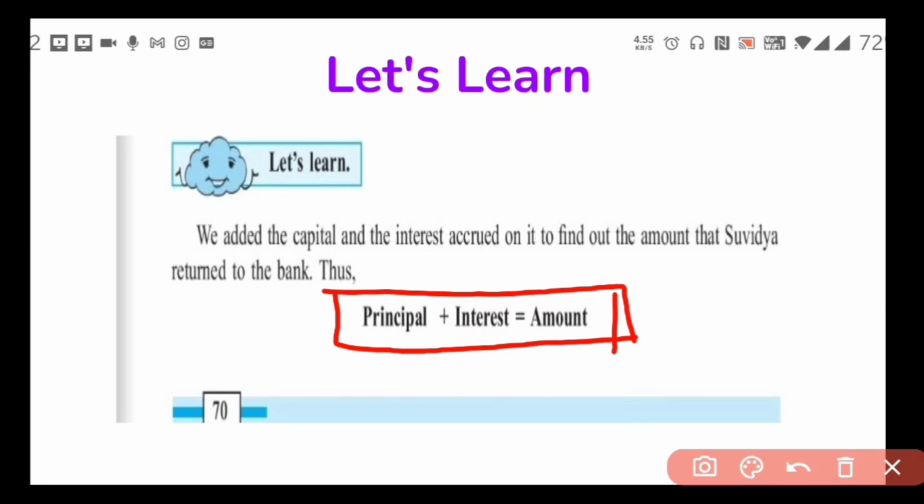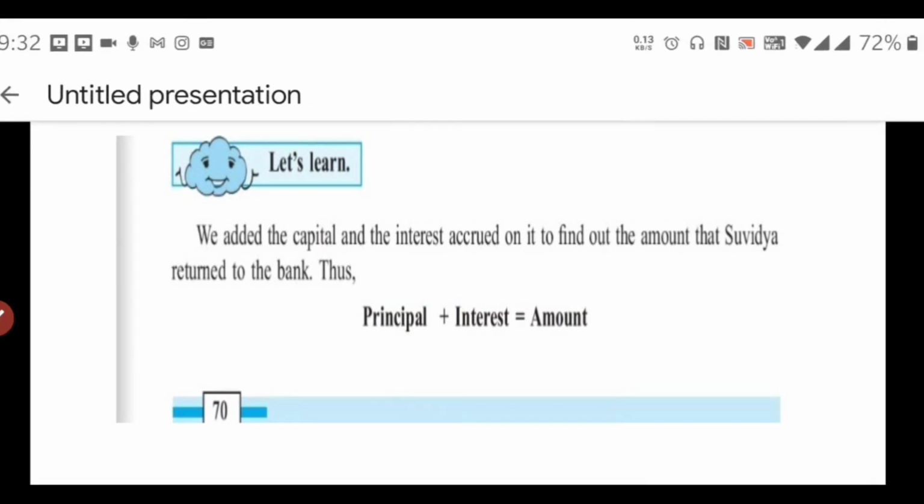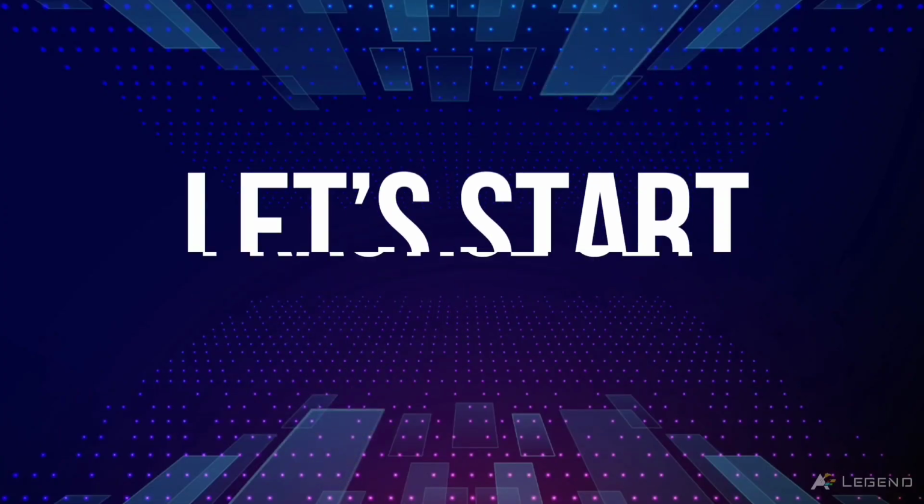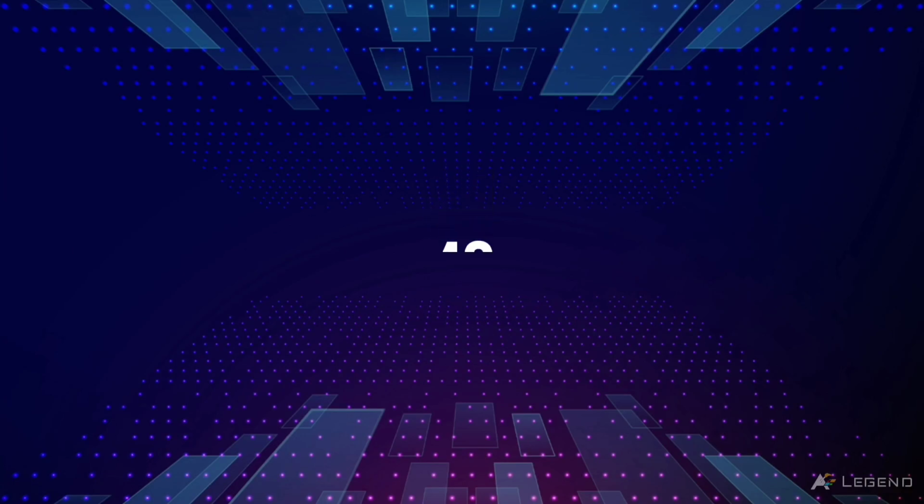One more formula which we are going to use is the total interest formula. I is equal to P multiplied by R multiplied by N upon 100, where P is the principal, R is the rate of interest, and N is the time in years. So this formula is also a very important formula from the point of view of calculating interest and amount for practice set 40. So now let's solve the sums from practice set 40.